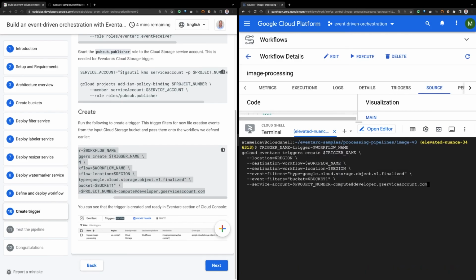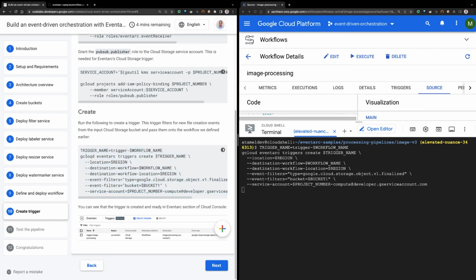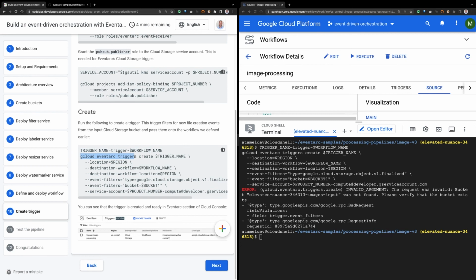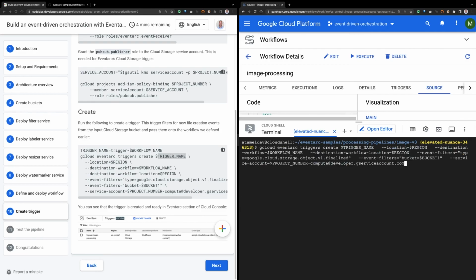So this creates a trigger, and let's look at the details basically. We are saying that I want to create a trigger with this name, which is going to be trigger-my workflow name, image processing. By the way, it's failed. So sometimes if this fails, let me run this one more time, see what happens. Okay, so now it's creating the trigger.